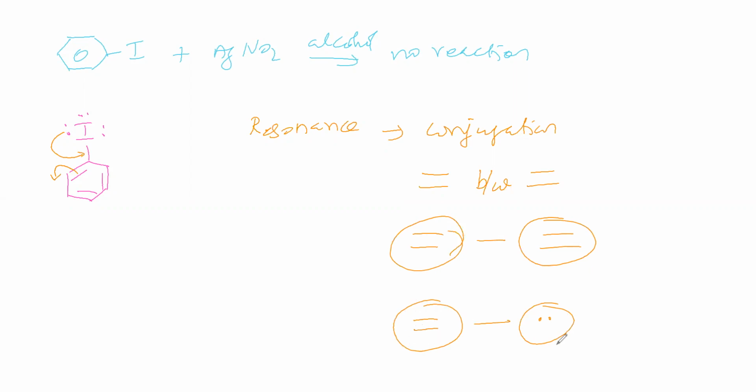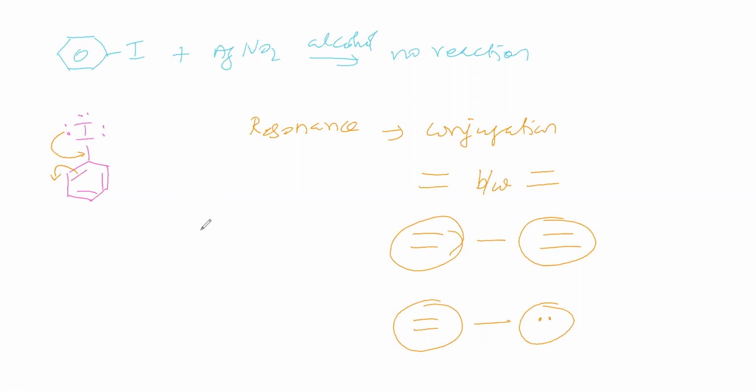Both are unsaturation. If two unsaturated groups are separated by a single bond, then they are in conjugation, then they will go for resonance.